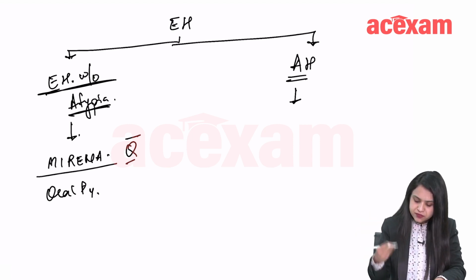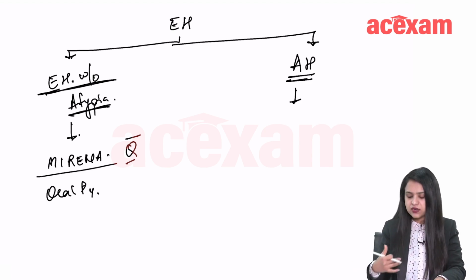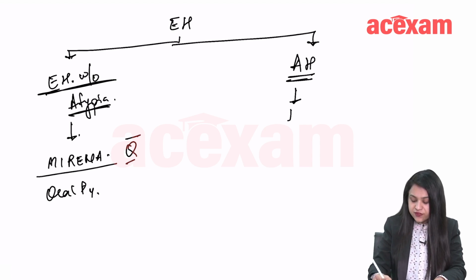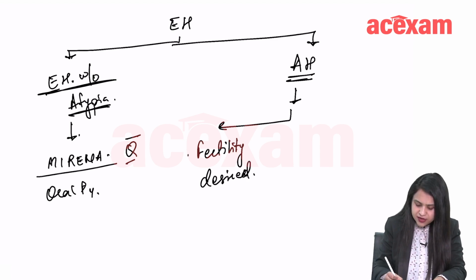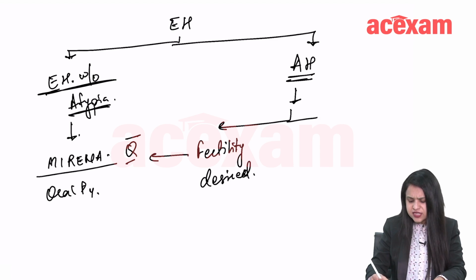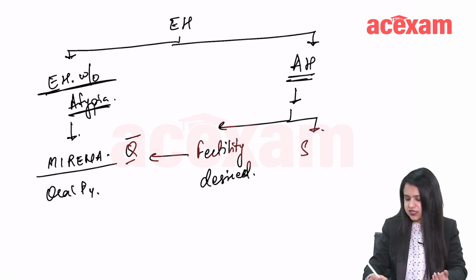So if atypical features are present, you see what the age of the patient is and what the patient wants. If fertility is desired, then you can still try Mirena. But if she has completed her family, there is no problem. Why keep these atypical changes? Then you do a simple hysterectomy.